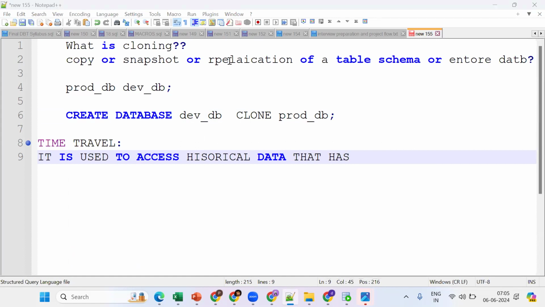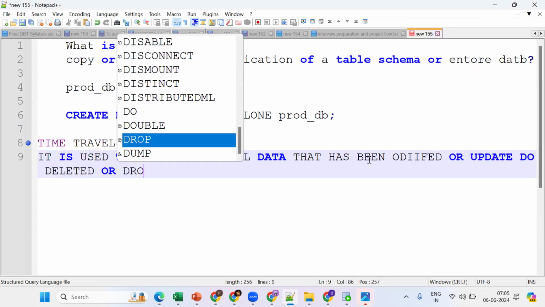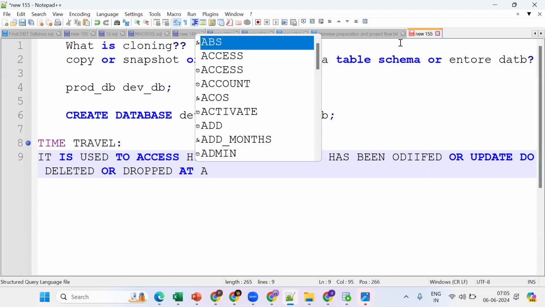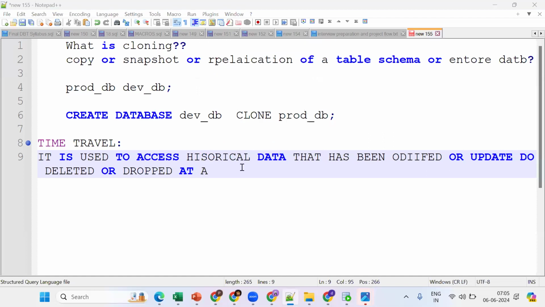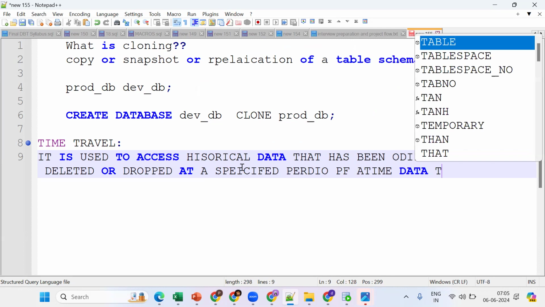That has been modified or updated or deleted or dropped, at a specified period of time. That is called as what? Time travel. At a specified period of time, nothing but data retention time.